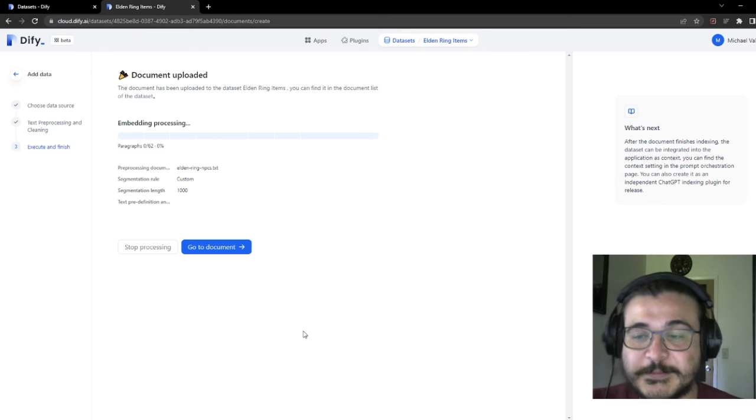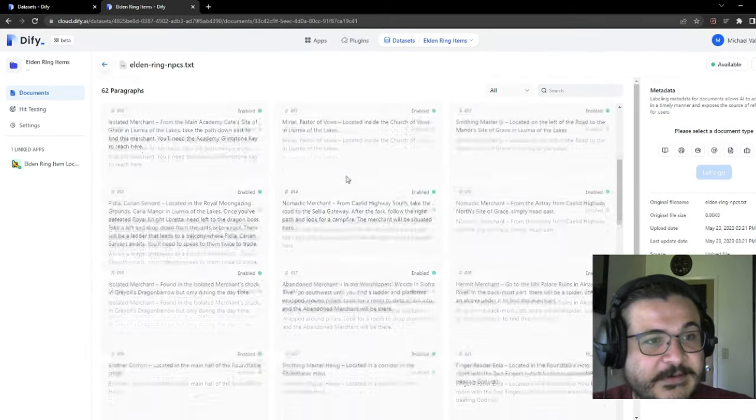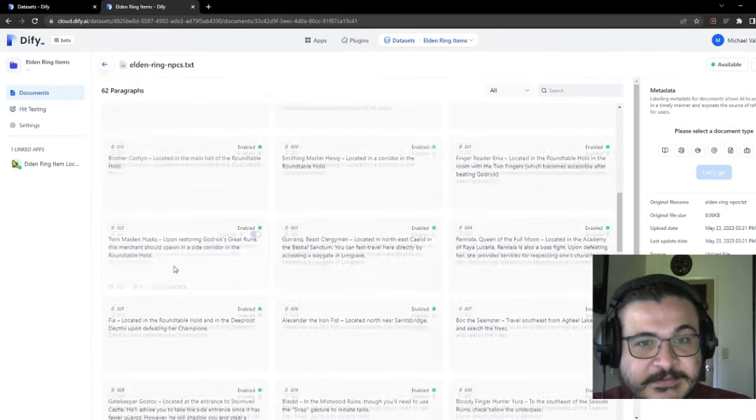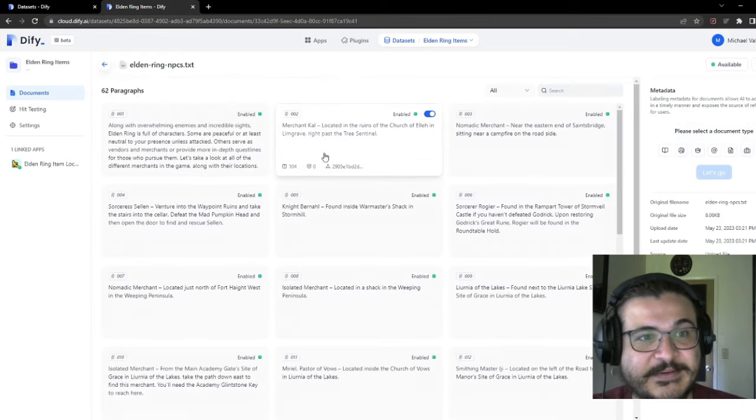It's a little bit neater for me to see, and I think it's a little bit neater for it to read. 62 paragraphs. Very nice. This is absolutely what I wanted. Cool. So golden seeds, NPCs, map fragments, and key items. So NPCs, let's try nomadic merchant.